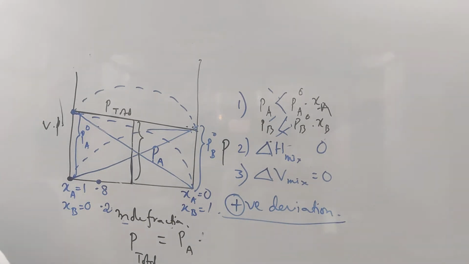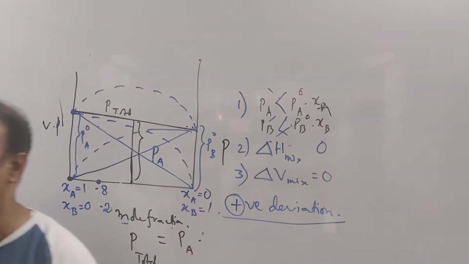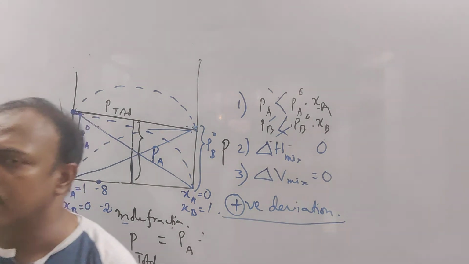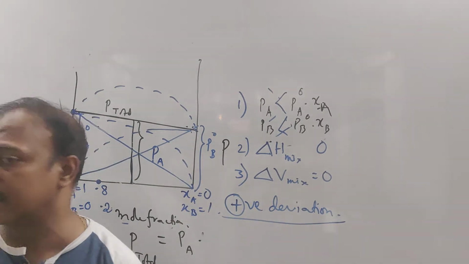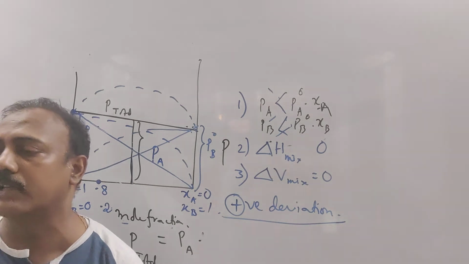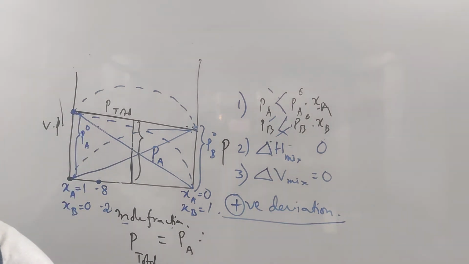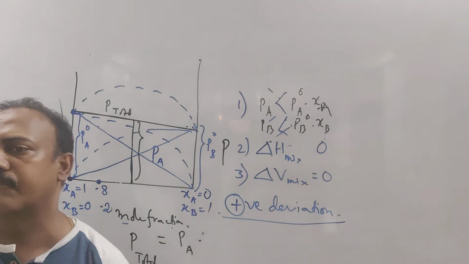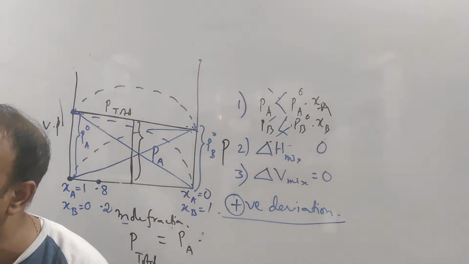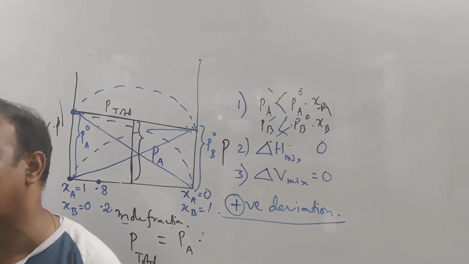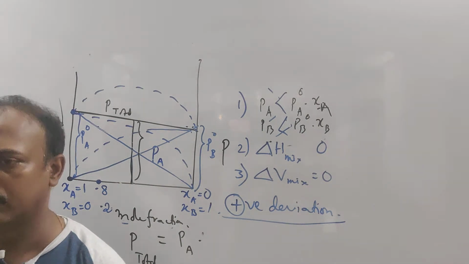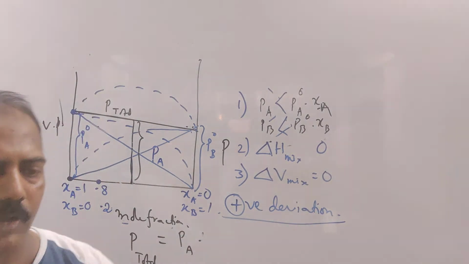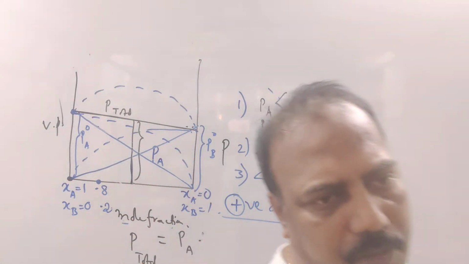Now it's your duty, I will give you 5 to 7 minutes time. You will tell me what is the reason for certain solutions to go under positive deviation, and what is the reason for certain solutions to go under negative deviation, and one example each. Read from the notes. I can ask anyone, online, offline, anyone.